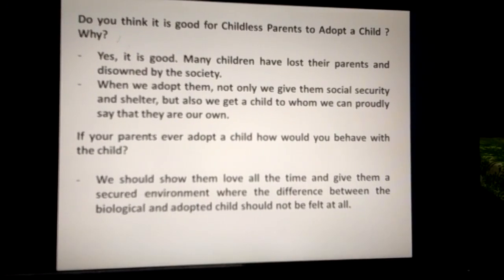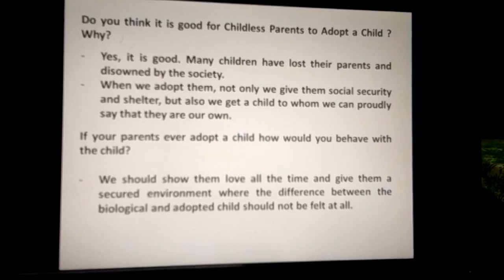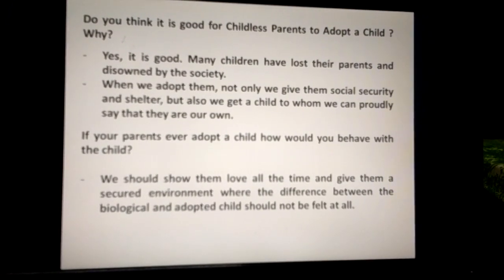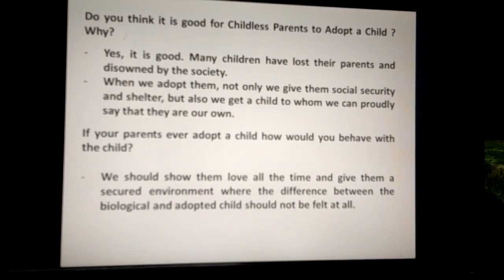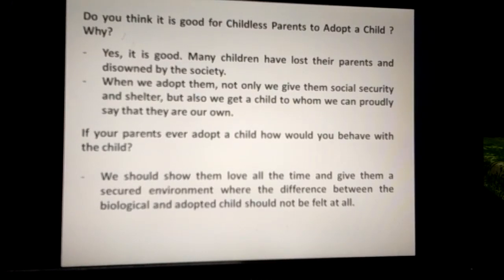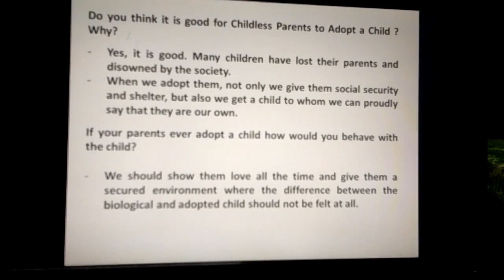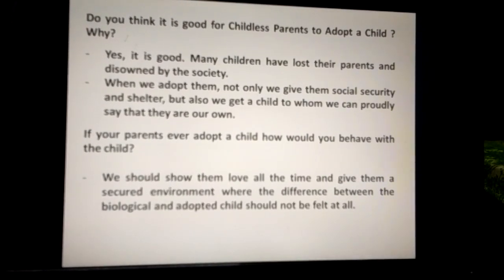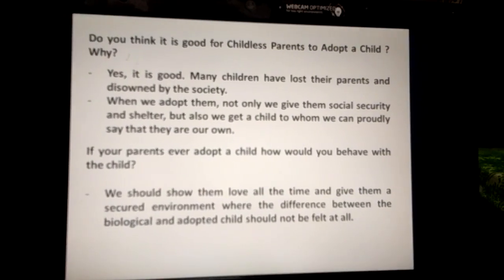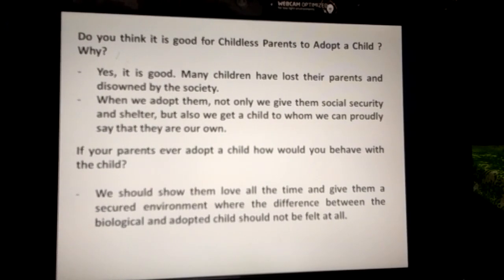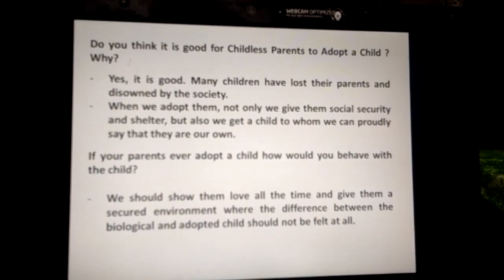Second question which comes to our mind is, if your parents ever adopted a child, how would you behave with the child? Answer is, we should show them love all the time and give them a secured environment where the difference between the biological and adopted child should not be felt at all. Now, one question arises: what do you mean by biologically? Biologically means the children who are born to their natural parents.